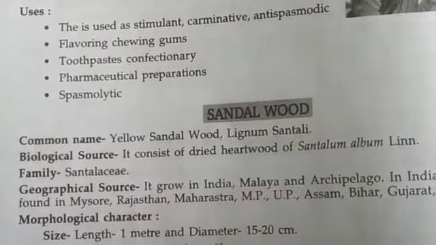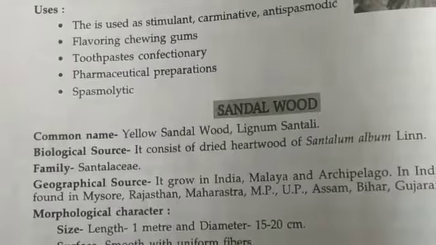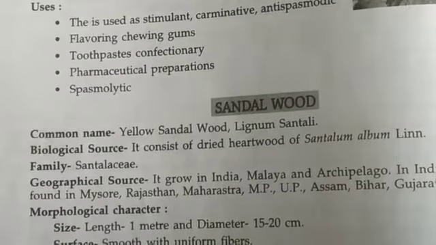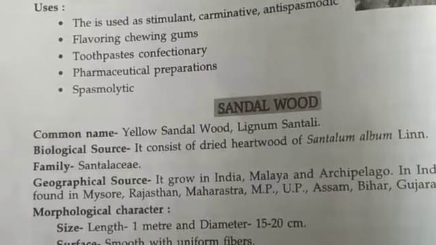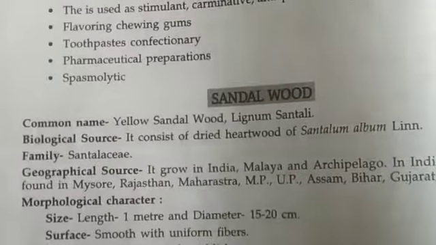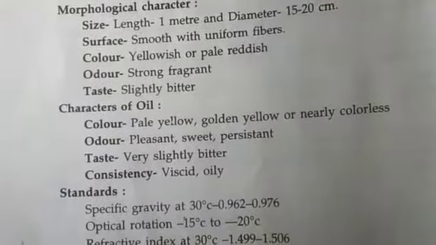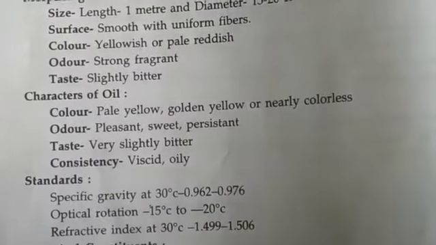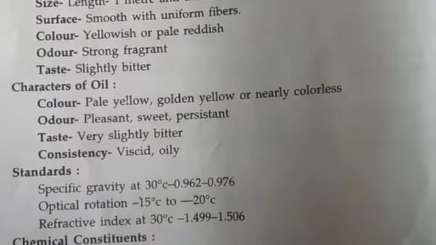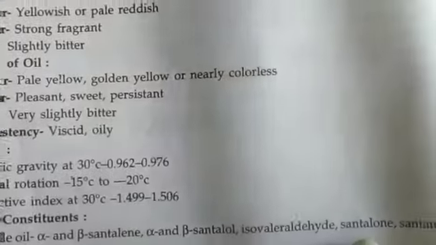The oil color is pale yellow, golden yellow or nearly colorless. Odor is pleasant, sweet and persistent. Taste is very slightly bitter, and the consistency is viscid or oily. It is not a clear oil. Standard is not required here. Chemical constituents: the volatile oil contains alpha and beta santalene, alpha and beta santalol, isovaleraldehyde, santalone and santanone, etc.